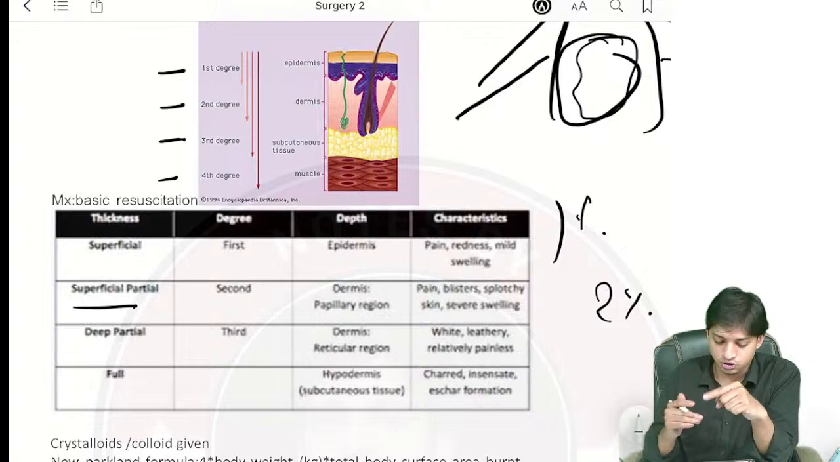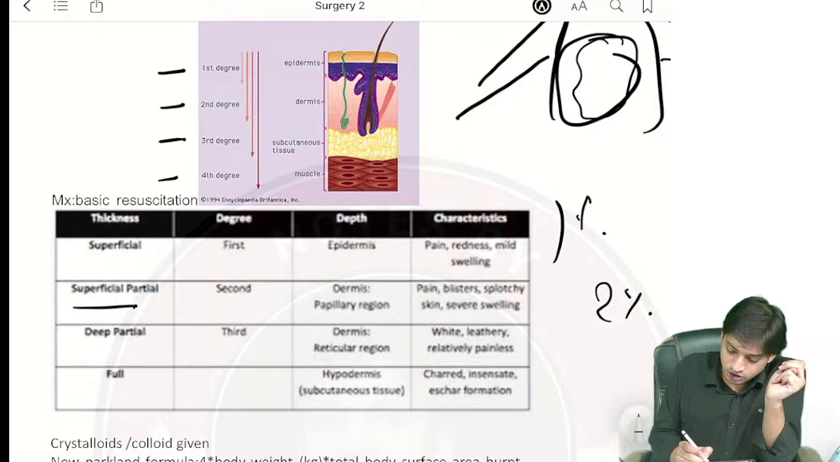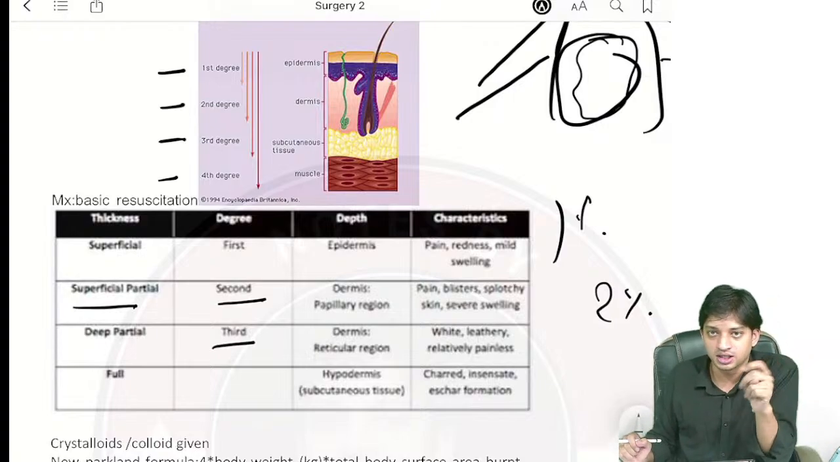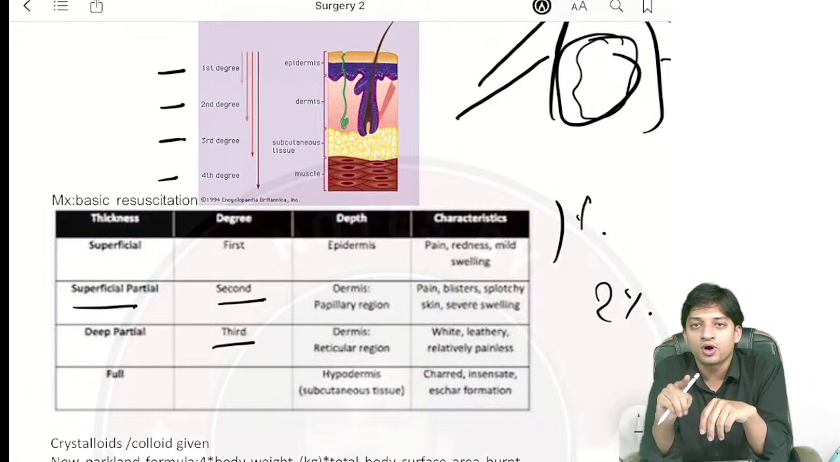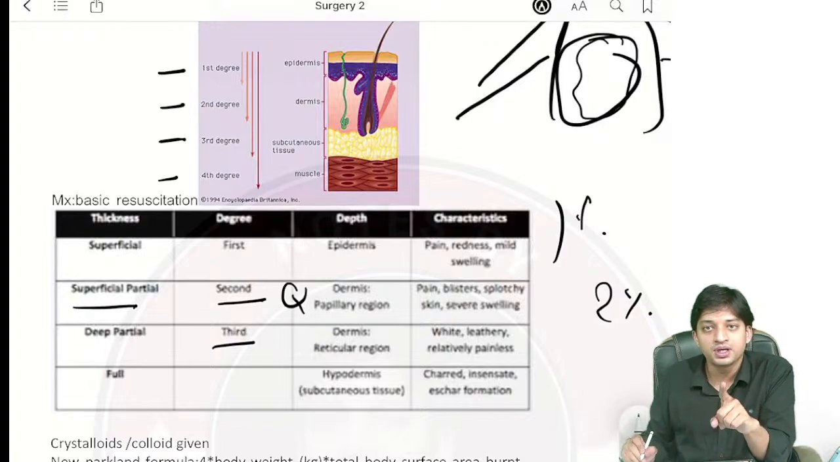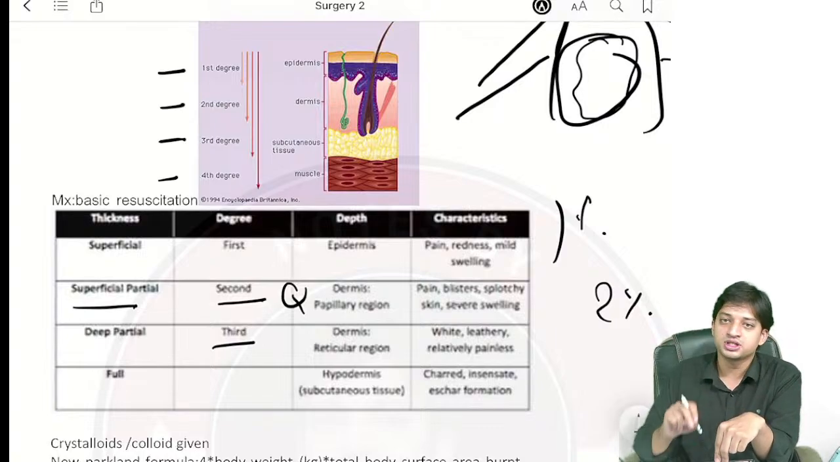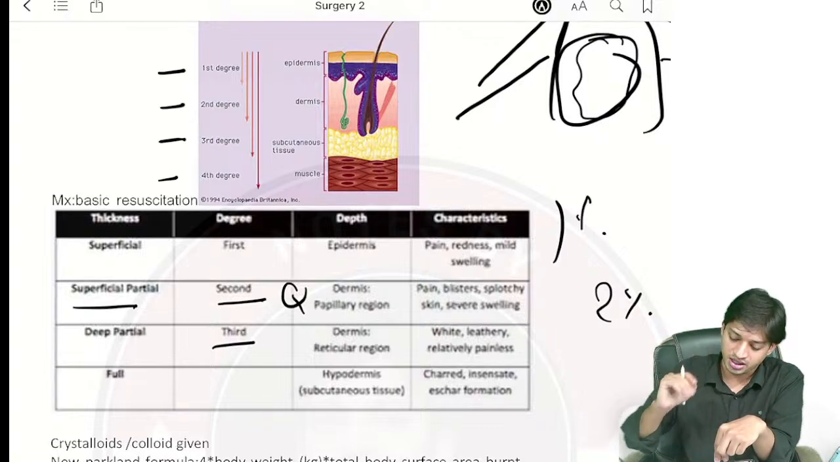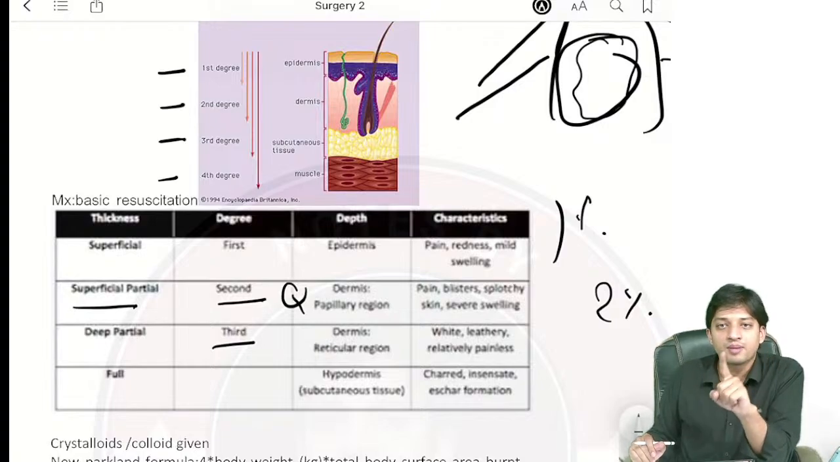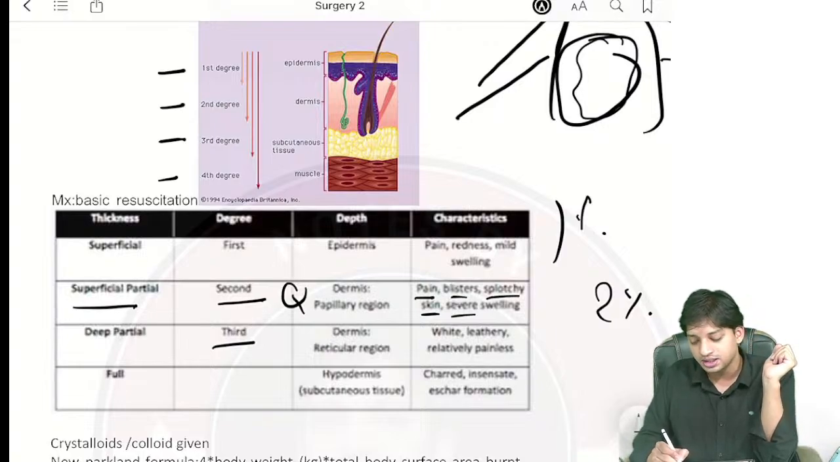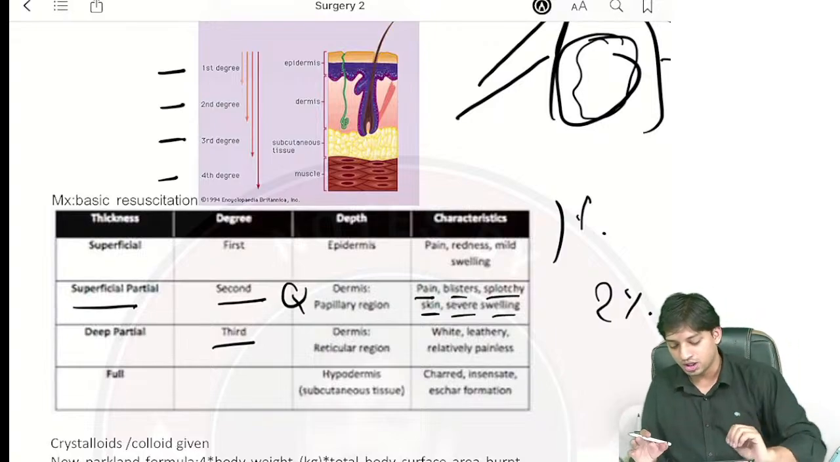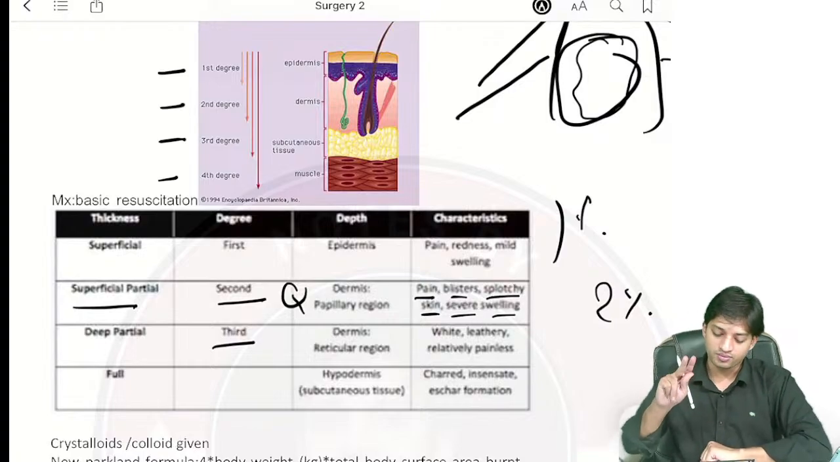Superficial partial and deep partial: here come the second degree and third degree. In second degree, whereas in first degree only the epidermis is involved, the dermis is involved. And what kind of dermis? Papillary dermis. Remember, MCQ point they have asked you. Up to the papillary dermis it is second degree burn or superficial partial burn, right? Whenever the dermis is involved, there will be blisters and severe swelling. Blisters will be formed from the second degree burn.